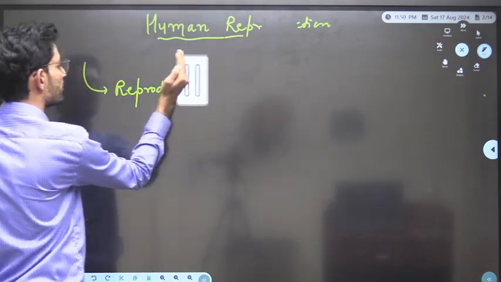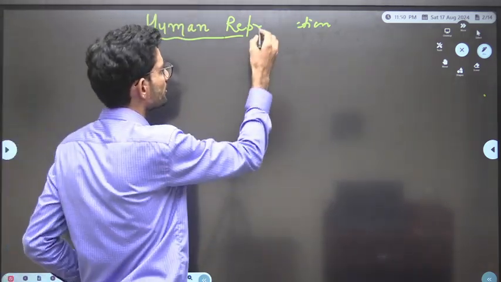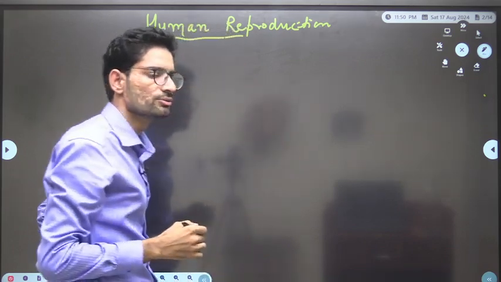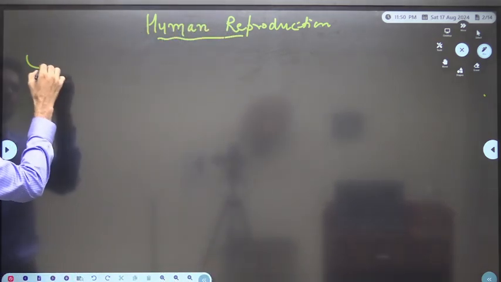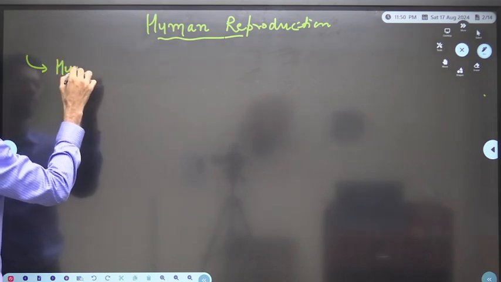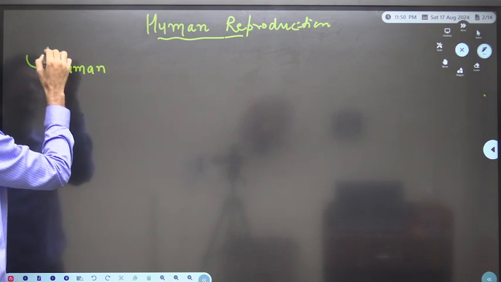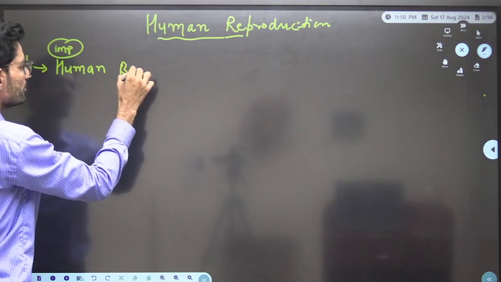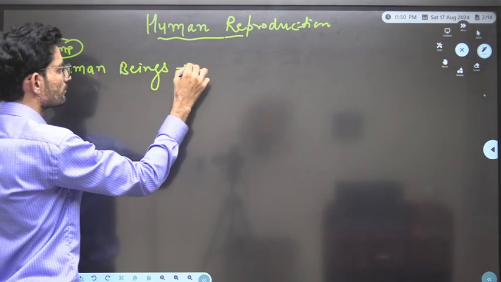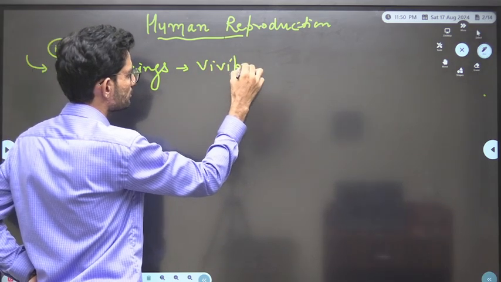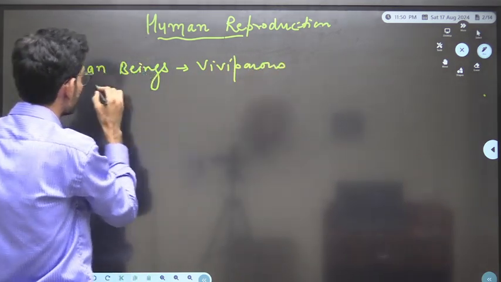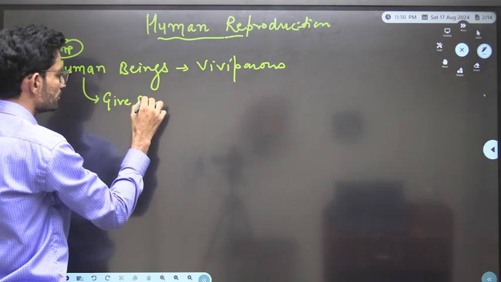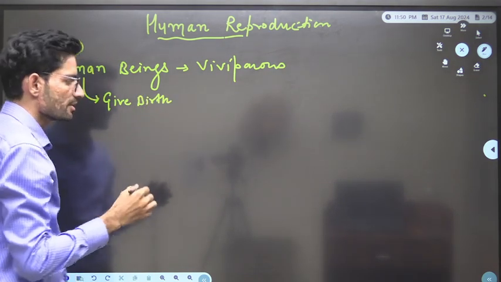So, in human reproduction, we will be discussing the reproductive parts and the reproduction processes in human beings. Human beings are basically viviparous. That is a very important first point. What does it mean? It means they give birth to individuals like themselves. Yes or no?